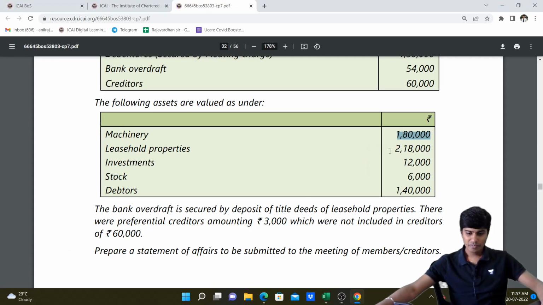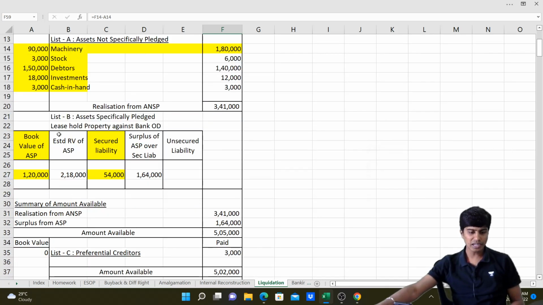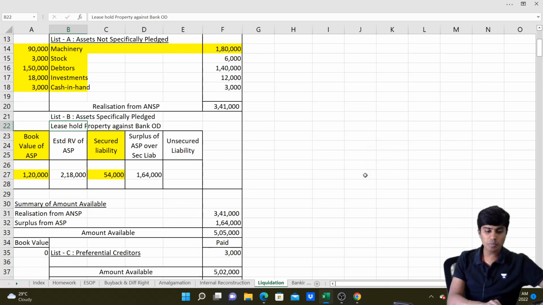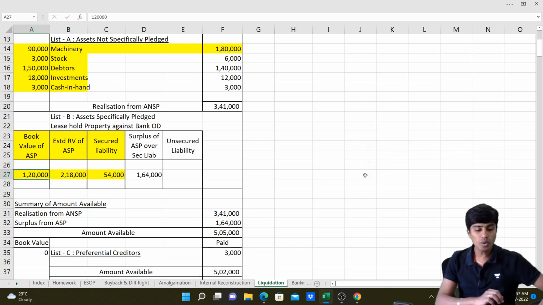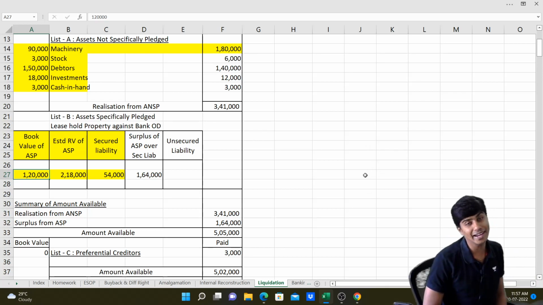Okay. Then we have leasehold properties realizing 2,18,000. This will come in list B, secured creditors. Have a look at list B, where we were talking about assets specifically pledged. Leasehold properties book value is 1,20,000. Against that, estimated residual value is 2,80,000. So an asset of book value 1,20,000 is now disposed for 2,18,000.